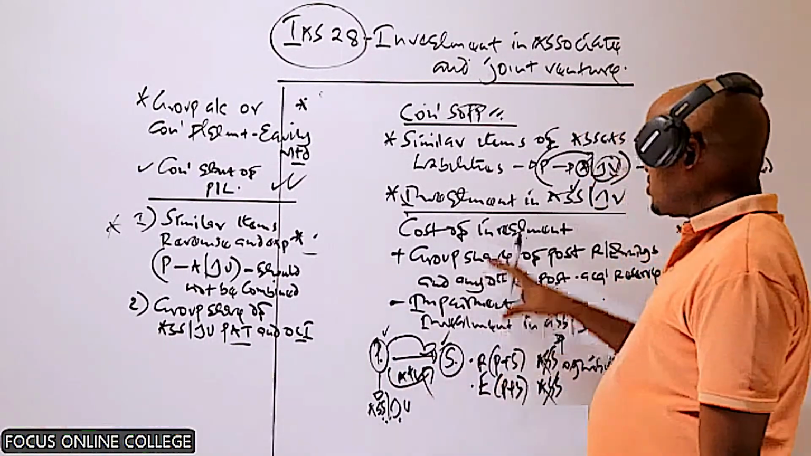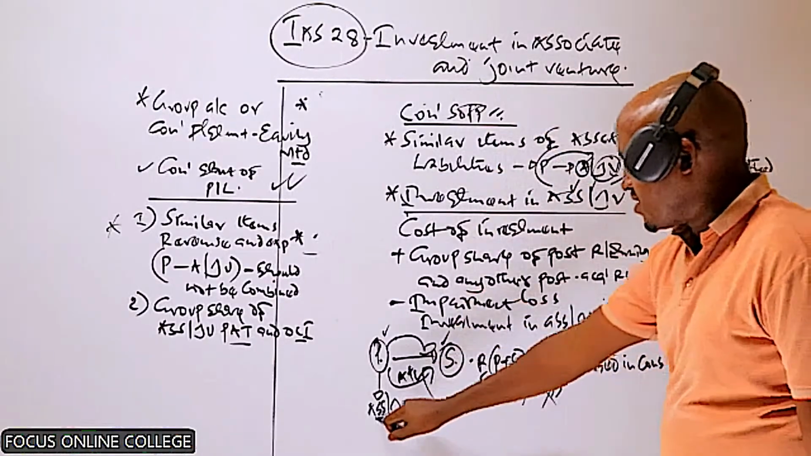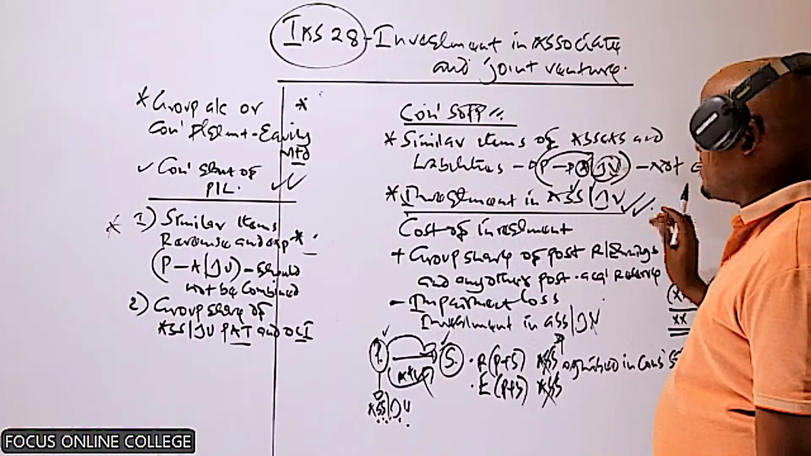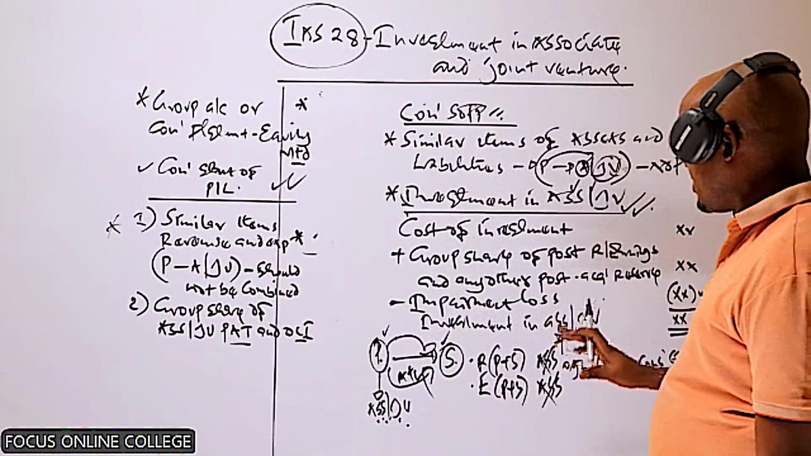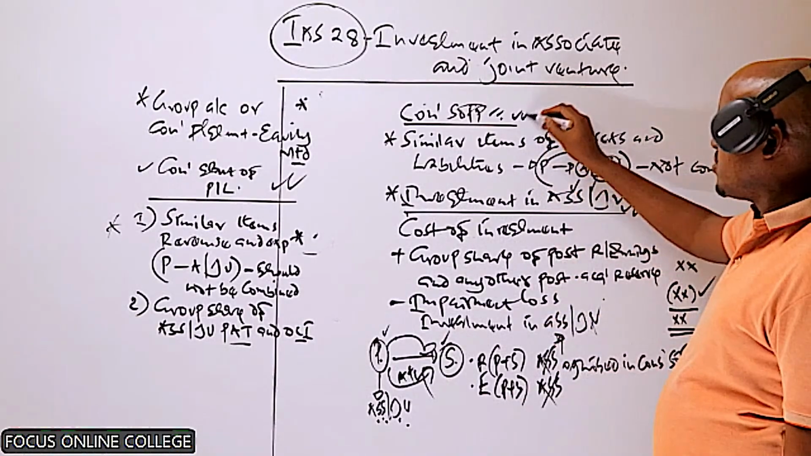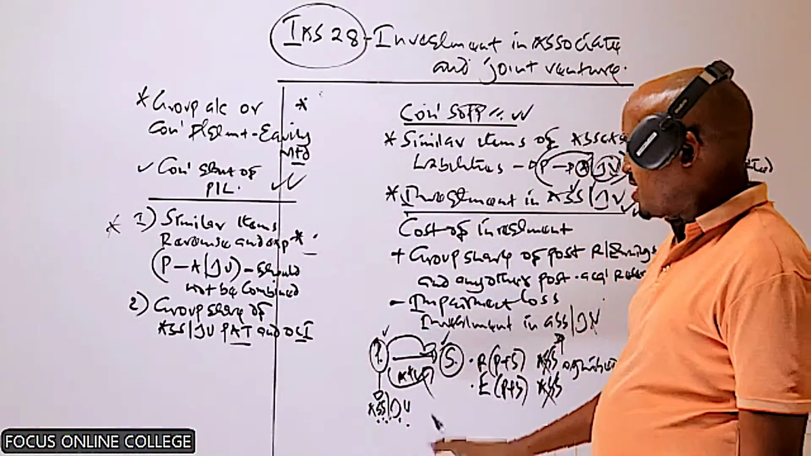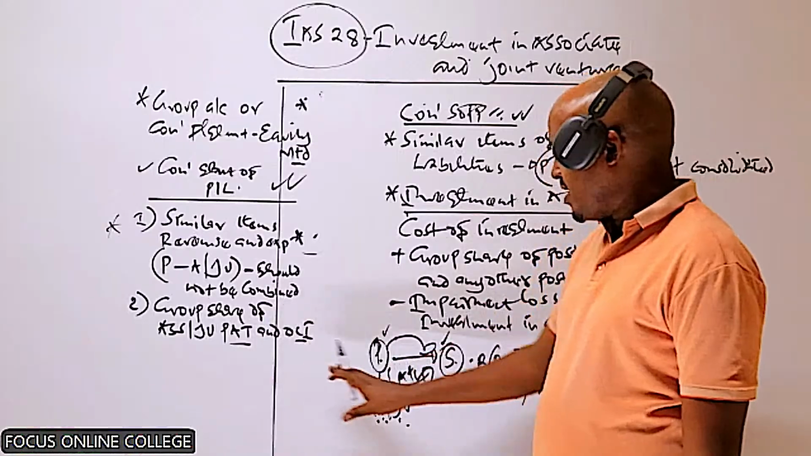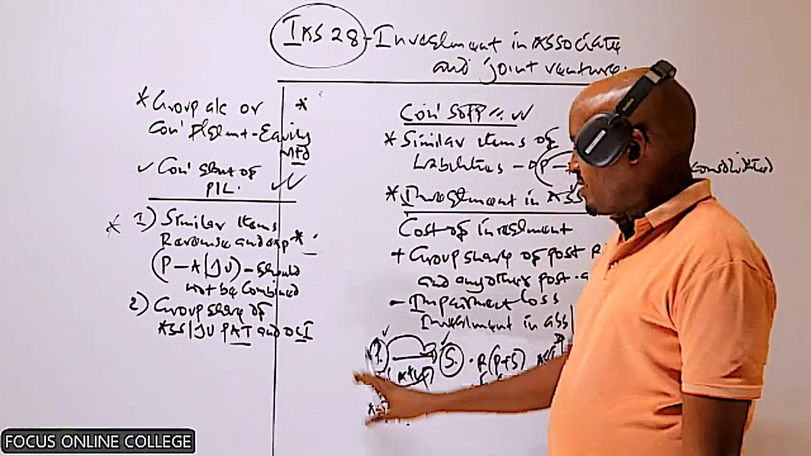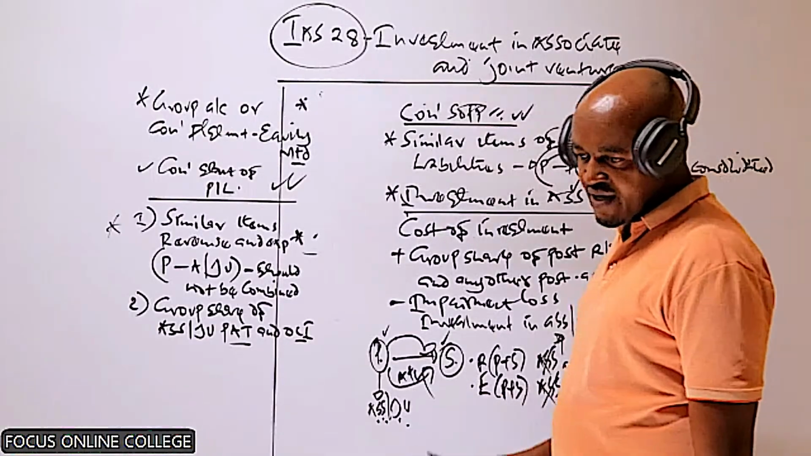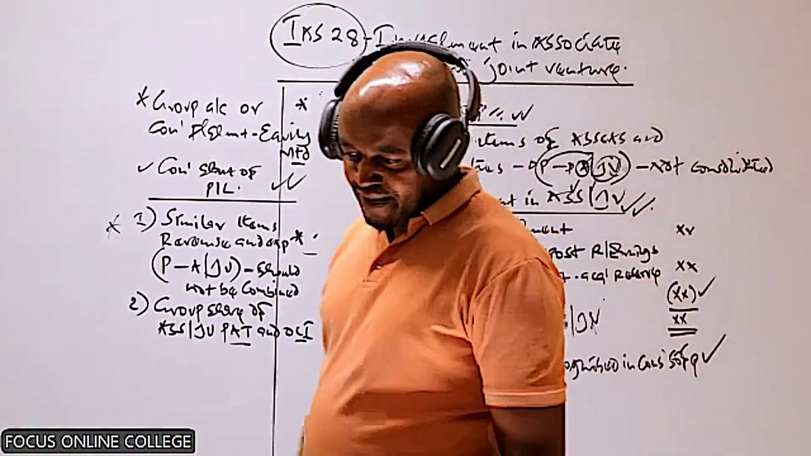So what you include here, as far as the associate or joint venture is concerned, is this item. You have to compute this item: investment in associate, investment in joint venture. That's what you recognize here. In the statement of profit or loss, what you recognize as far as this company is concerned is the parent company's share of the associate or joint venture's profit after tax and other comprehensive income.